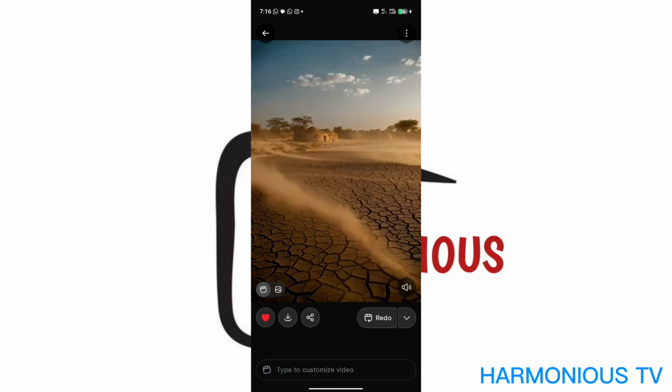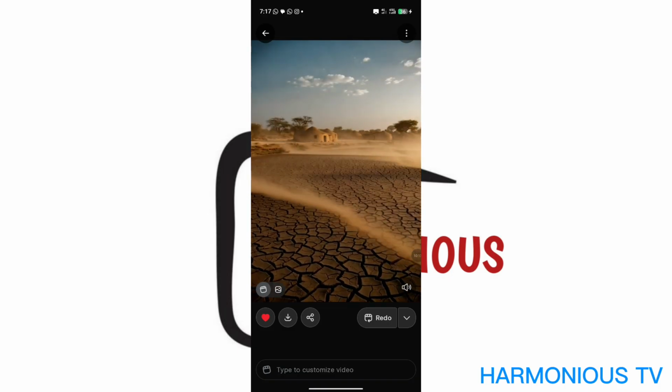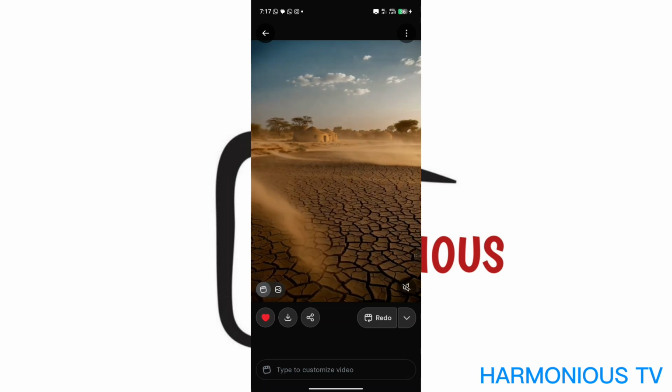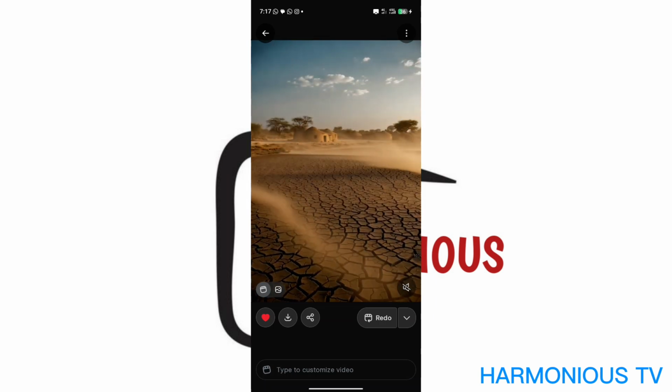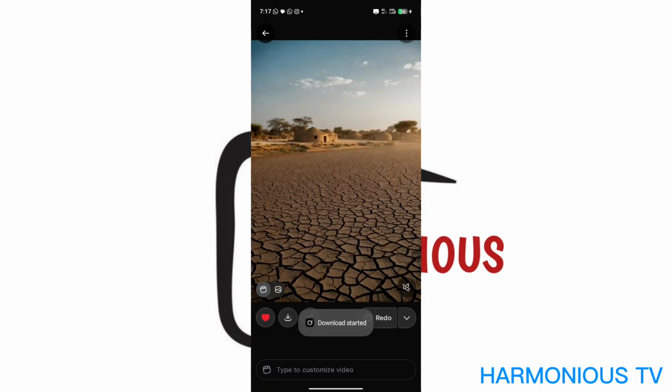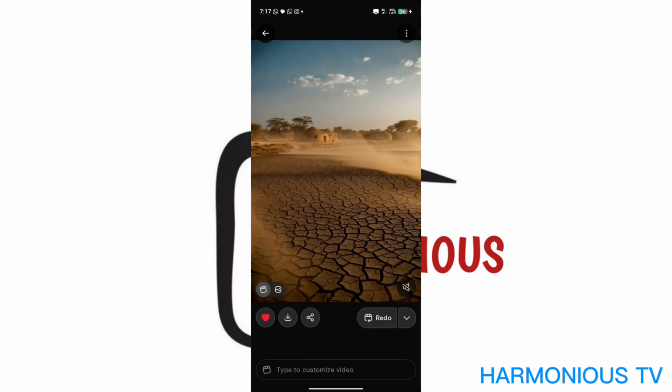Now we'll be downloading this without audio because we don't want the audio. To do that, you turn off the speaker. Good, you turn off the speaker before you download so that it will download without audio. So I'm going to download this now. And then you copy the other prompts. Let's copy the other prompts.